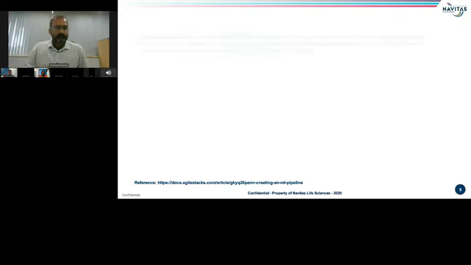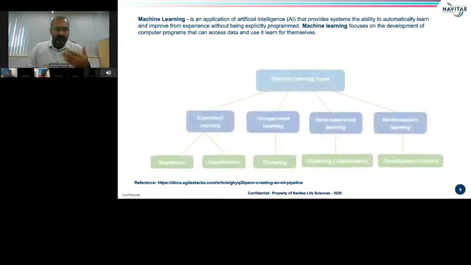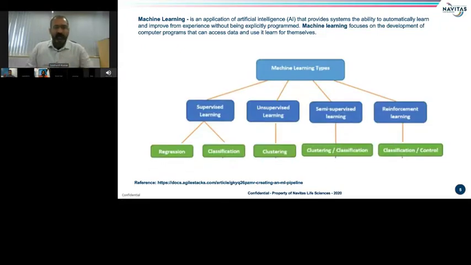Okay, as machine learning is at the center of discussion, I would start with machine learning. As we know, machine learning is an application of artificial intelligence which allows computer systems to learn algorithms from data and experiences. So considering the trends, it's important to understand the basic architecture of machine learning.